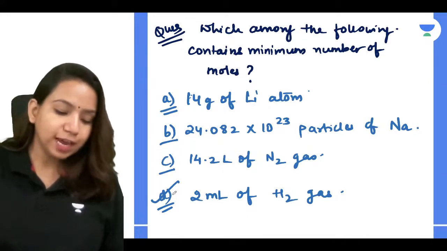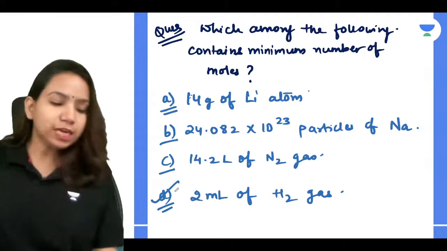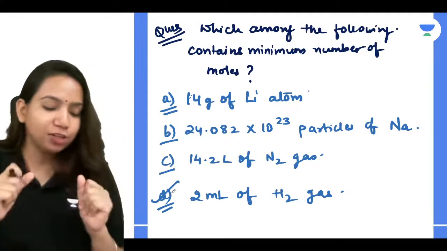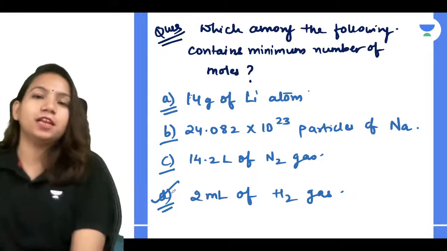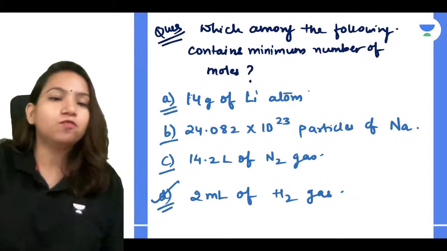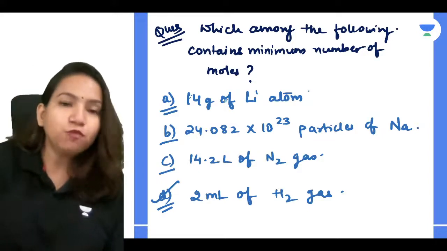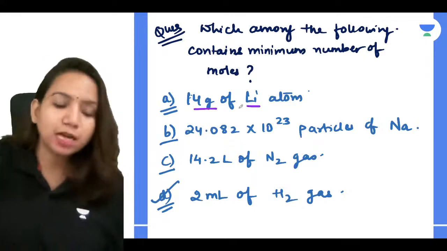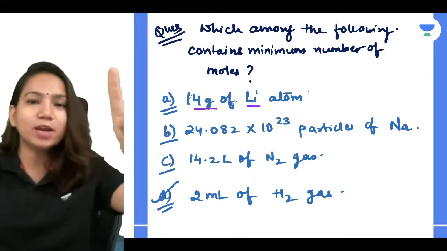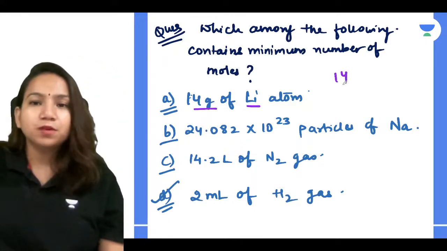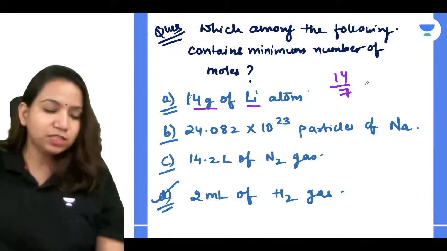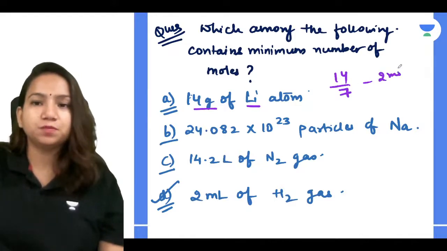So what you can relate, guys? Let me tell you, for these types of questions, it's not always that you have to do the calculation. You can just look at the values and tell. If they have given you the mass here, 14 gram of lithium atom, what is the mass of one atom of lithium? 7. So 14 by 7, obviously you can easily do this, it is 2 moles.